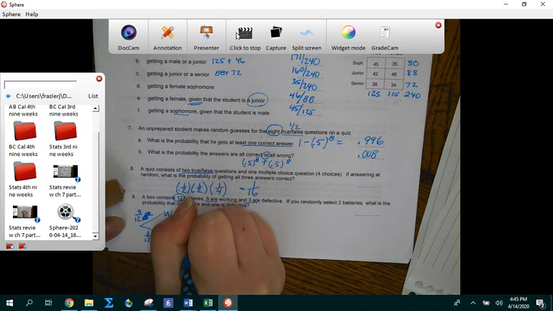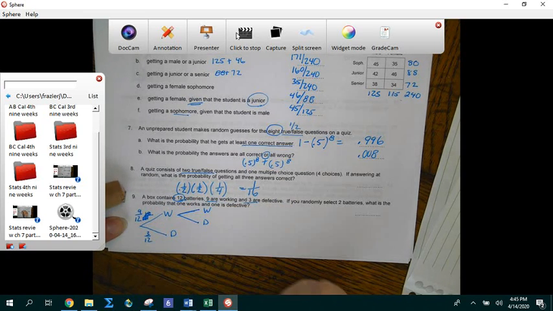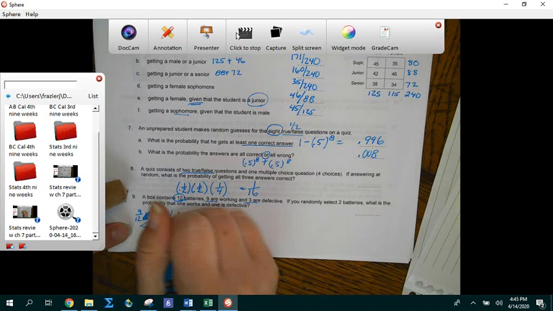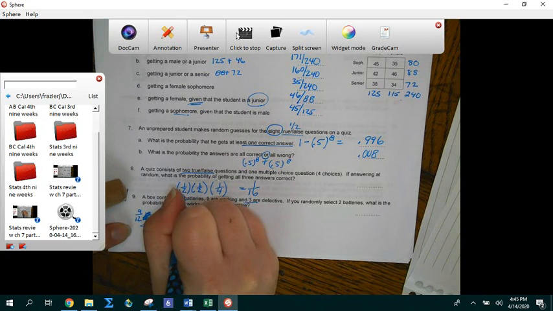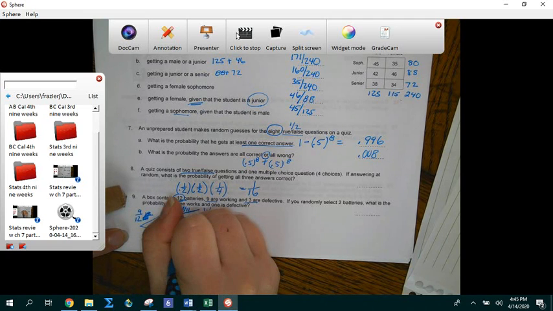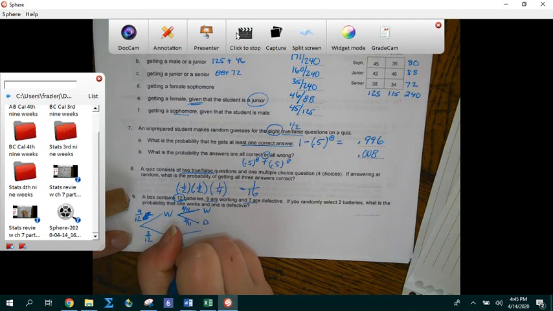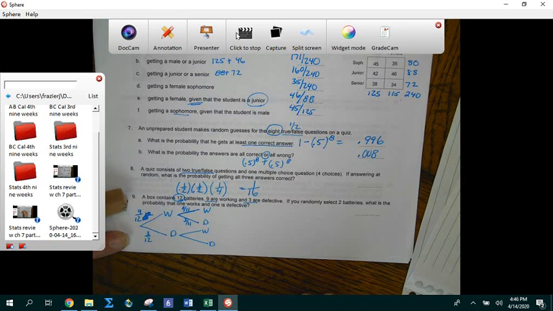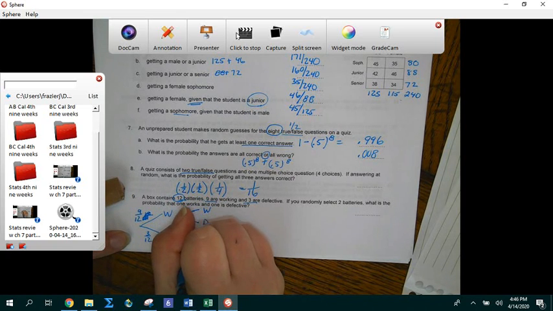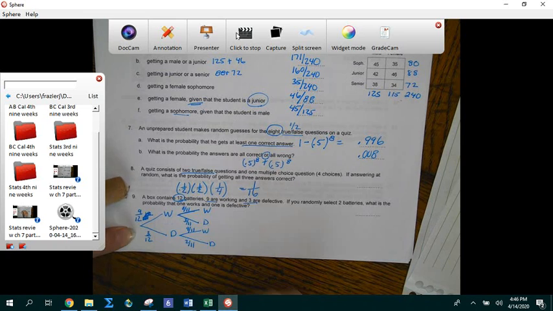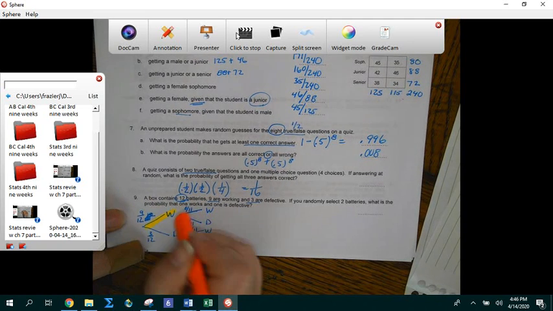Now I get one that works, and then I can get another one that works, or I can get one that's defective. So here I've got 8 out of 11, and defective I'd have 3 out of 11. Or I can get a working and a defective. Well, there's 9 that are still working out of 11, and then there's 2 out of 11 that are defective. Now, I want to get one that works and one that's defective. So there's 2 ways that I could get that to happen. I could get one that works and one that's defective.